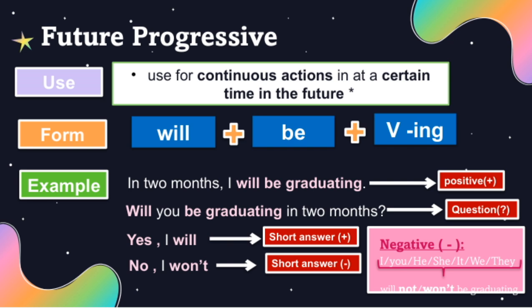It's important to notice that the future continuous tense is used for actions that will be ongoing at a specific time in the future. For example, in 2 months, I will be graduating, indicates that the graduation process will be happening during that time. Remember, the key form here is be, plus the verb in ing, which helps us talk about future actions that are happening over a period of time. This tense is really useful when we want to emphasize the ongoing nature of an action in the future.